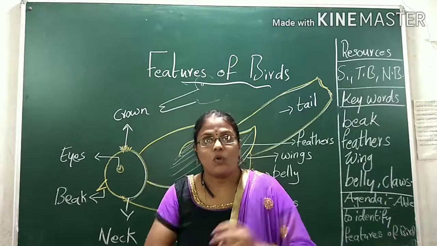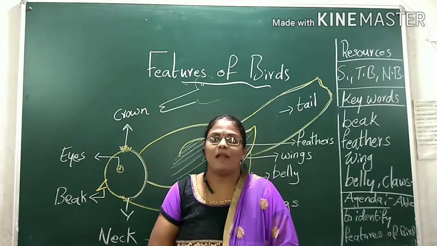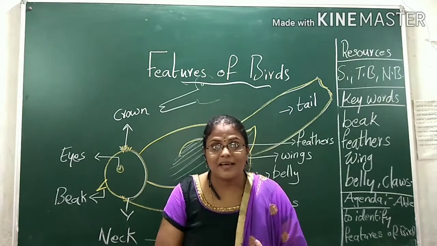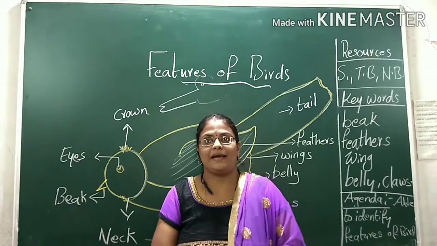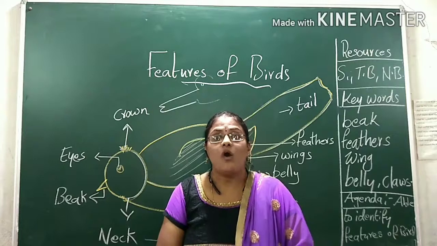And see, crow. In the starting class we have learned about crow. Yes or no? A crow is black in color. It is different in color. Parrot is green in color. Duck is white in color. But crow is black in color. And owl. Do you know owl, children? Yes. Owl is a night